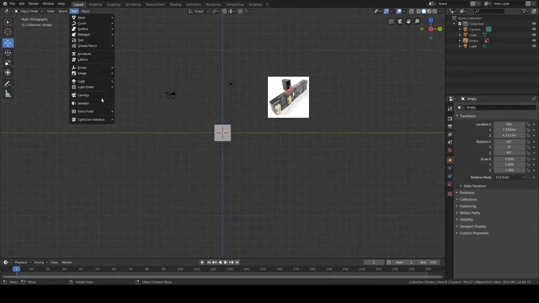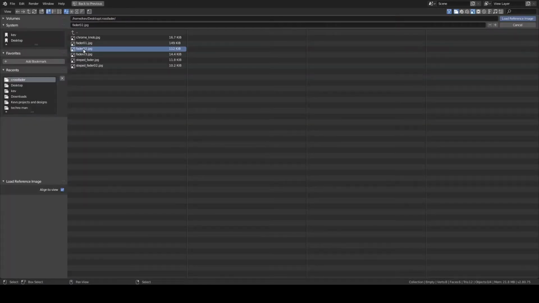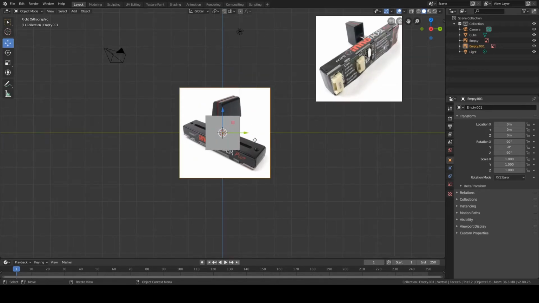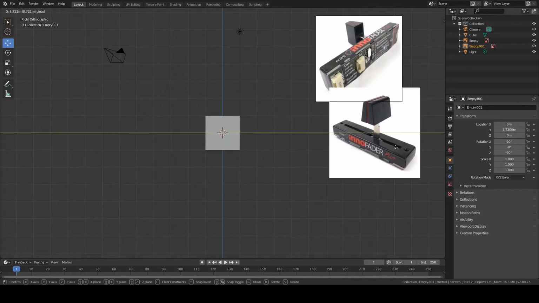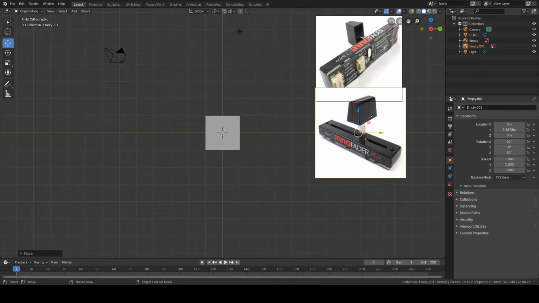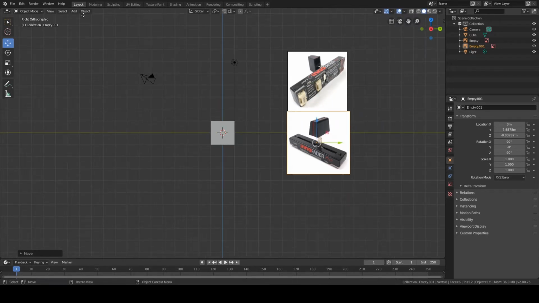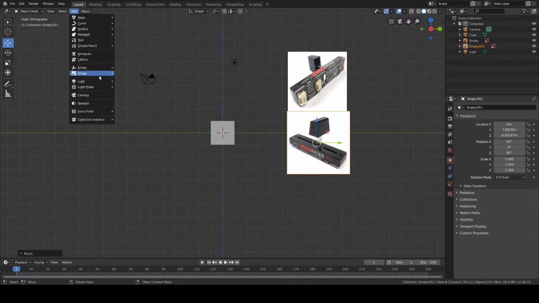Okay, let's try that again. Image, reference. And I think I still had one more picture.